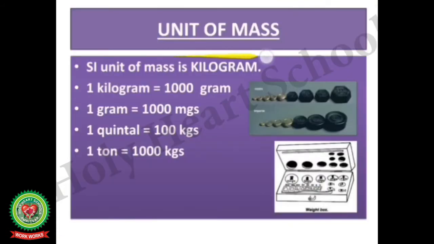Unit of mass. The SI unit of mass is kilogram. 1 kilogram is equal to 1000 grams and 1 gram is equal to 1000 milligrams. 1 quintal is equal to 100 kilograms and 1 ton is equal to 1000 kilograms.